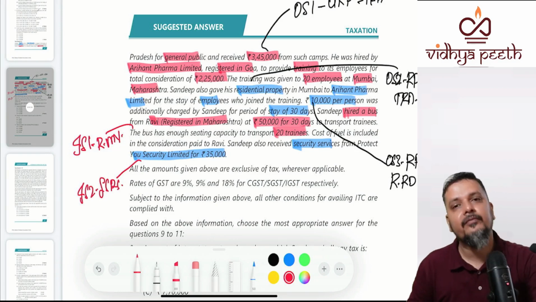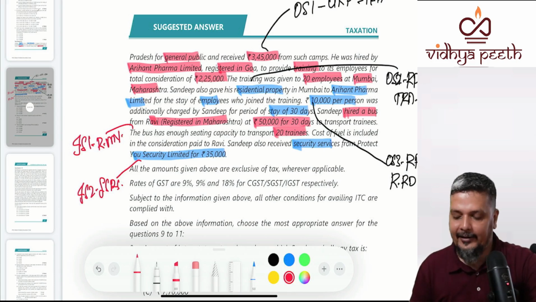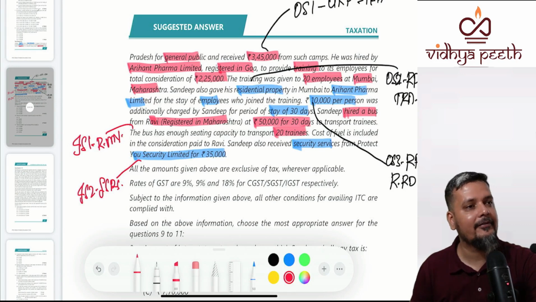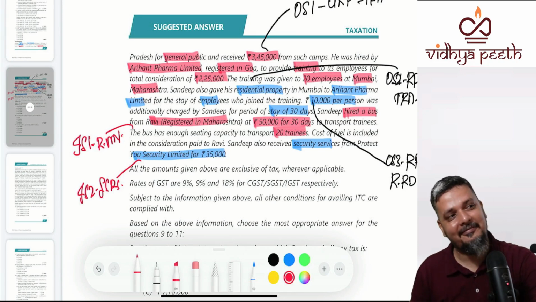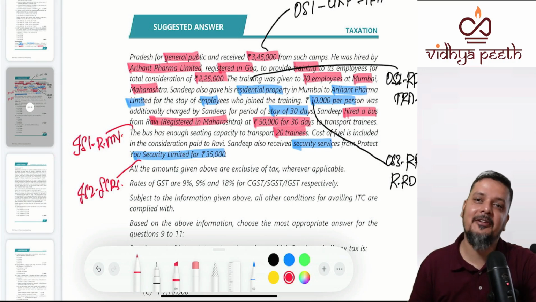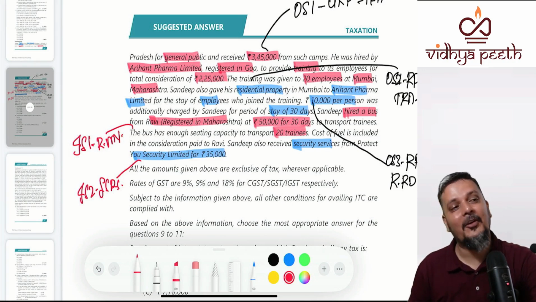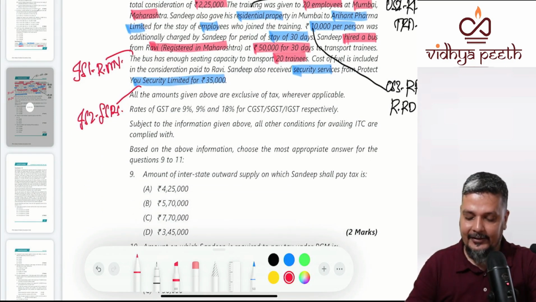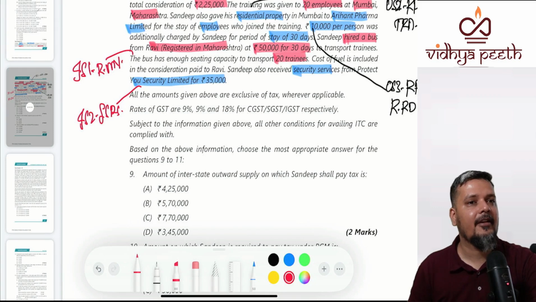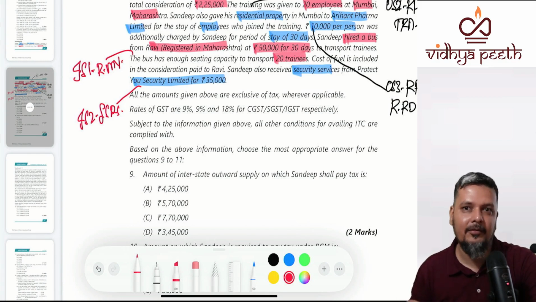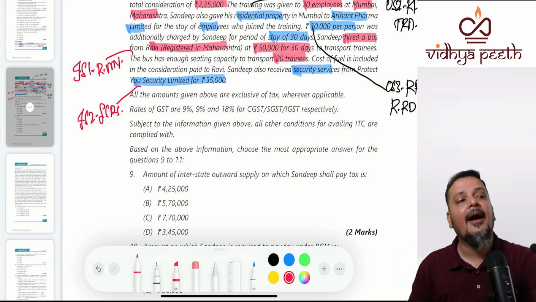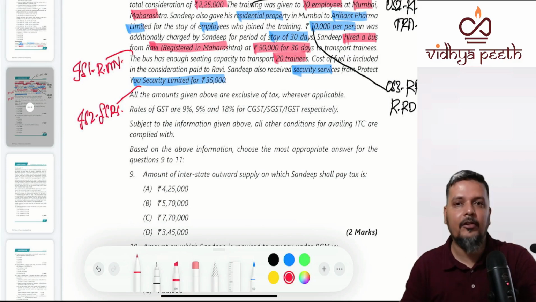This is actually a beautiful question because RCMs are also involved. When you talk about renting of residential dwelling, maybe FCM, maybe RCM. Renting of motor vehicles, maybe FCM, maybe RCM. Security services, maybe FCM, maybe RCM. So that is the depth of the question. For someone who asked in the morning, what about MCQs? This is how the question will be merged, and this is how you have to bifurcate.